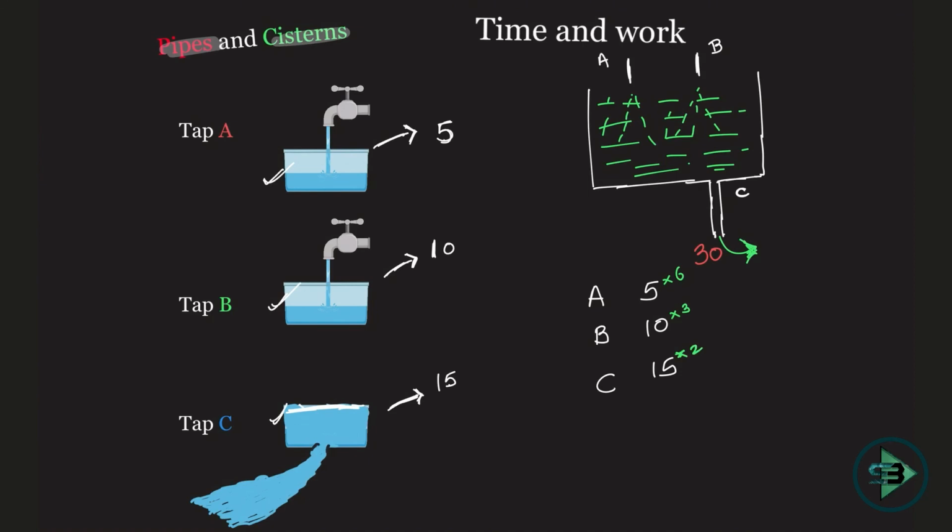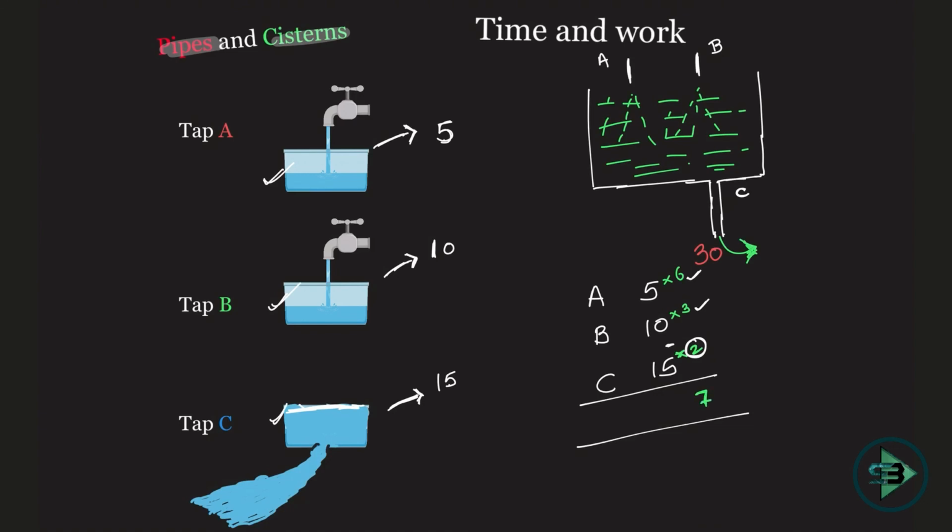Now what is happening is A is putting up 6 bricks, correct? B is putting up 3 bricks, correct? But C is actually taking out 2 bricks. It is not adding. Earlier, if you can recall, in the normal time and work problem, we added 6 plus 3 plus 2, that was 11. But now we'll take out 2. So 6 plus 3, 9, and 2 bricks are getting subtracted. So only 7 bricks are being put in.